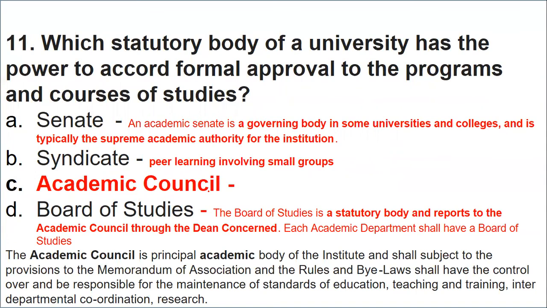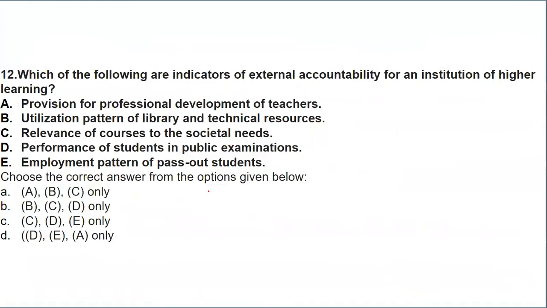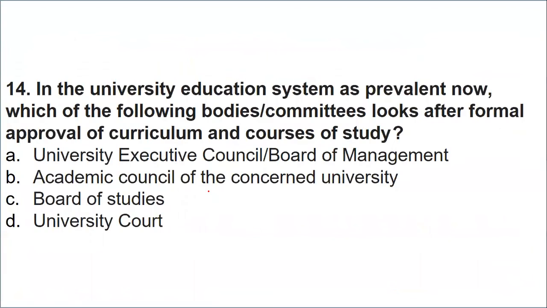Please try to understand they are the ones who have the authority to make all the provisions related to the memorandum, rules, bylaws. They are responsible for maintaining the standards of education, teaching, training, interdepartmental coordination, and research. Hence, they have the authority to look after the formal approval of curriculum and courses of study. So the academic council is the one which looks after that when it comes to the university education system.